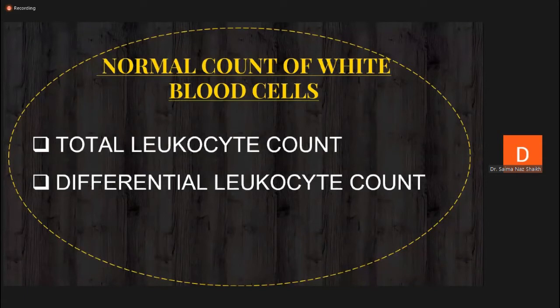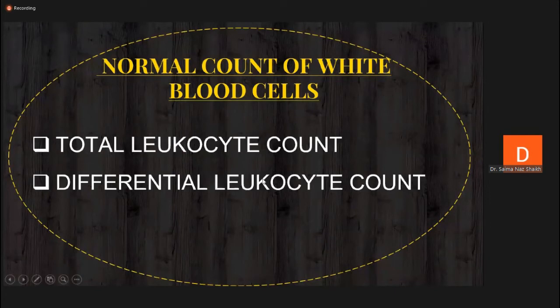Total leukocyte count, just to focus on this definition: it is the count of total white blood cells in 1 cubic millimeter of blood. Total number of leukocytes in 1 cubic millimeter of blood. These are the total number of white blood cells. In 1 cubic millimeter or 1 drop of blood, how many total leukocytes are there? This is total leukocyte count or TLC.